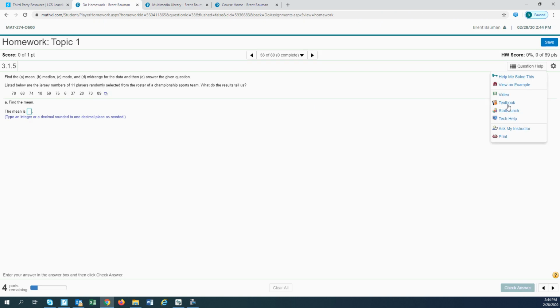And then you have your textbook. It'll take you to the section in the book. So this is from section 3.1. Don't worry about the last number. That's just a problem number, but you're looking at the first two to figure out the section. And then there's some options to work through if you want to print them out, those types of things.